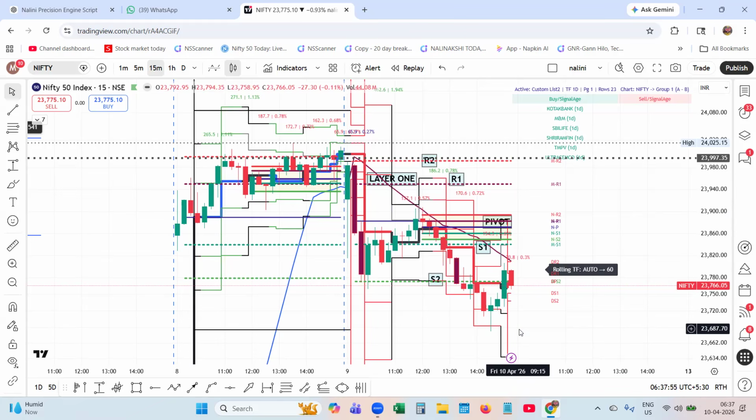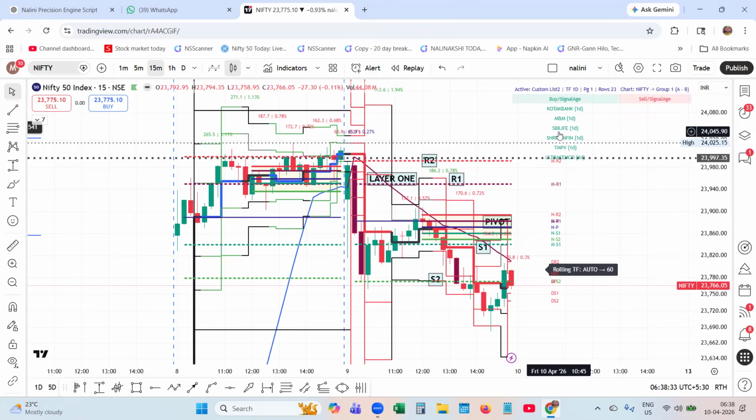With my layer 1 plot and layer 2 plot on the rolling pivots in my Nalini precision engine, with dynamic color changing, everything, even the psychology, has been taken care of in this indicator. So you will tune yourself, and you will become a disciplined trader with this indicator. That's the beauty of the indicator. Not only this, apart from that, I've coded it to pick up stocks.